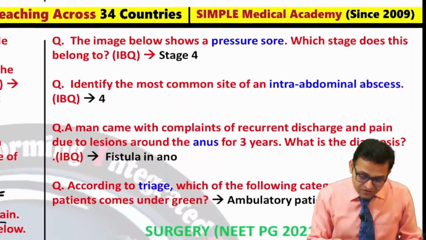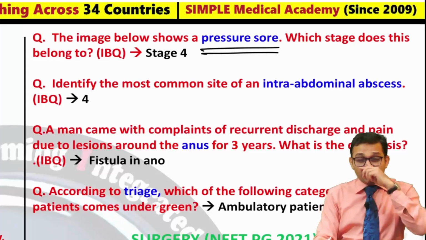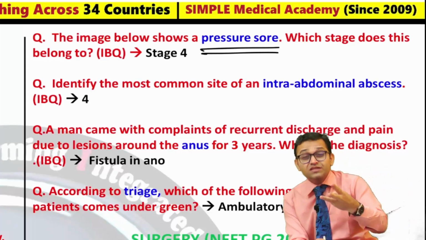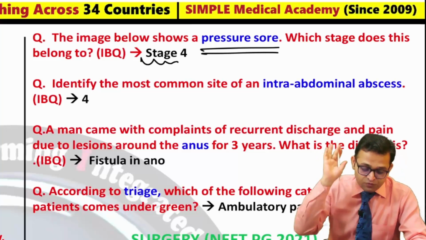Now you can see the question. The image below shows a pressure sore. Again, I am telling you the burn, scar, keloid. These are important topics. So pressure sore had been asked. Staging was asked. So stage 4 was the answer.